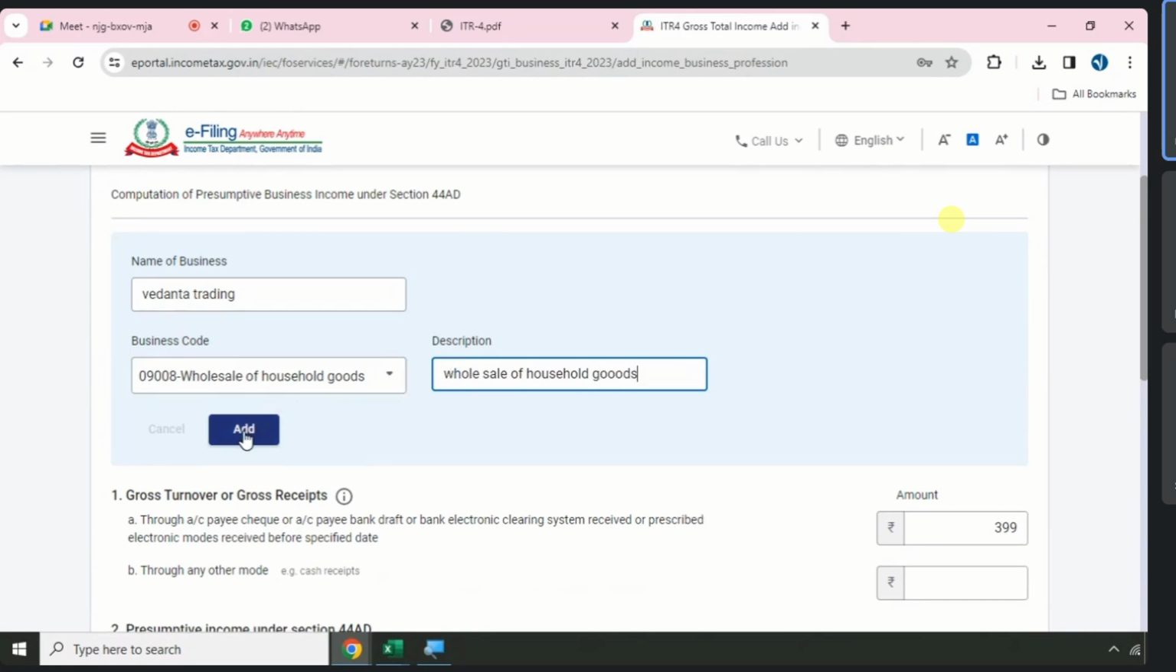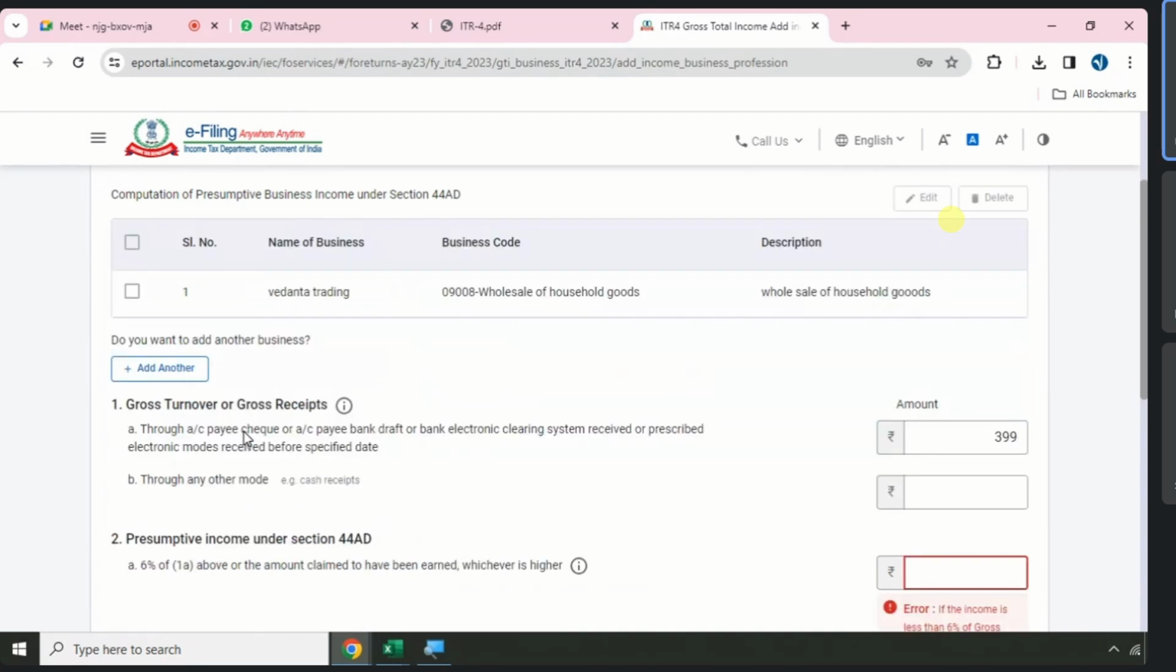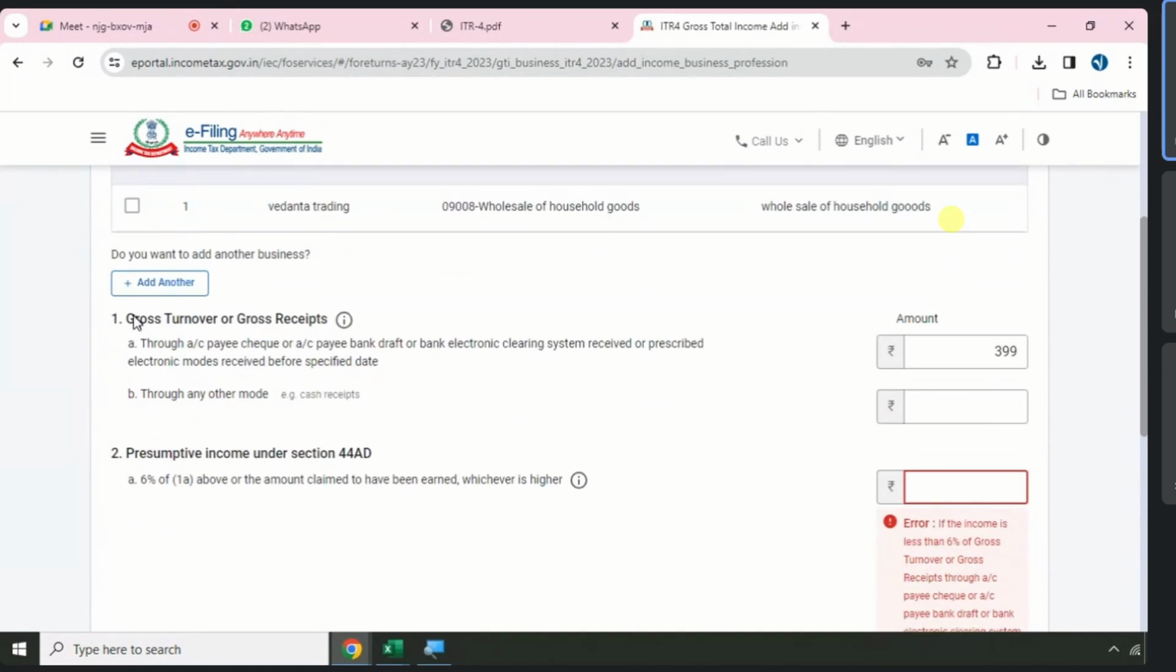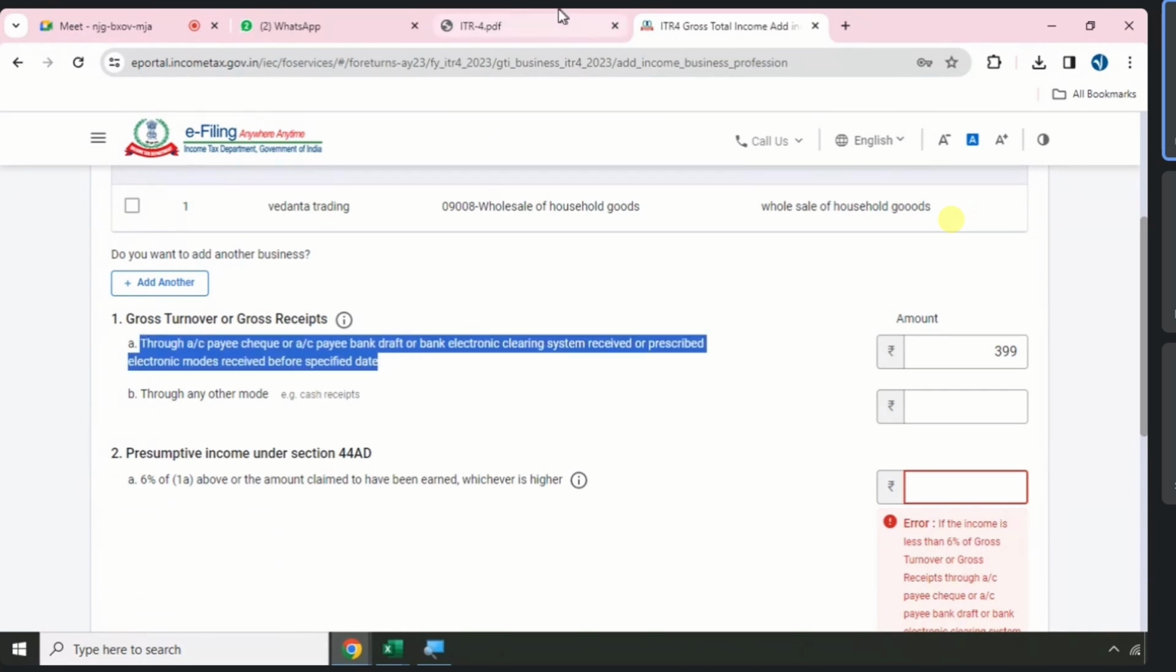Can you have more than one business? You can add business 1 and again add business 2, add business 3. You keep adding the number of businesses you own on your PAN card. And here, gross turnover through account payee.